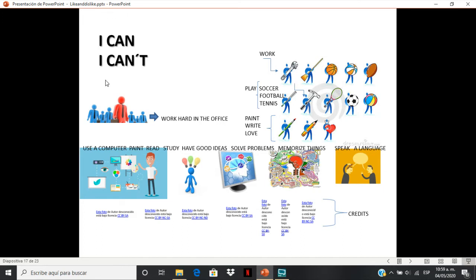You can only change the subject and then create more examples or more sentences. For example, football players can't play soccer now because of the quarantine. Or what about people? People can't work in the office now because they are at home. Yes, and then we are combining by using only different subjects.